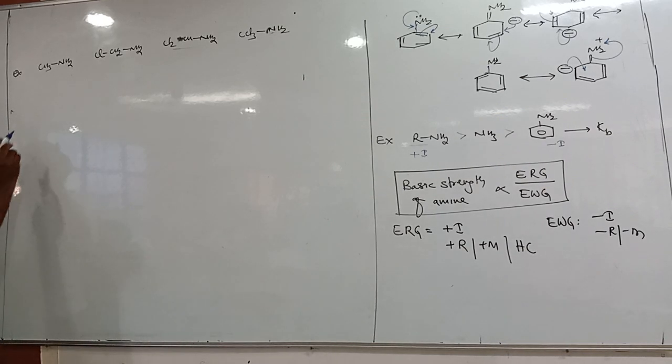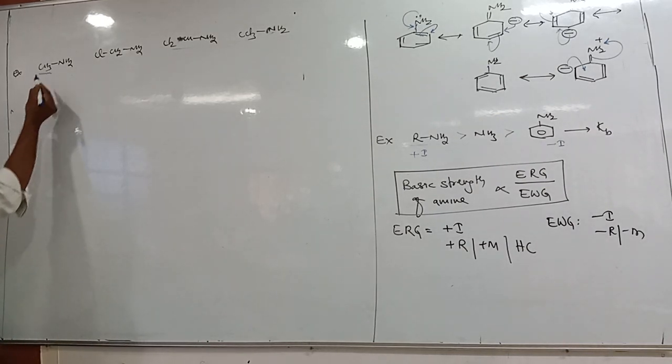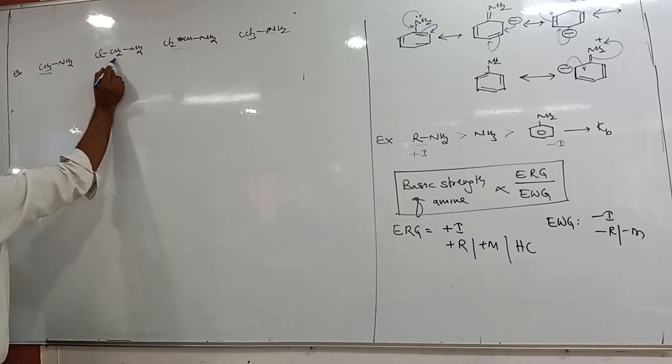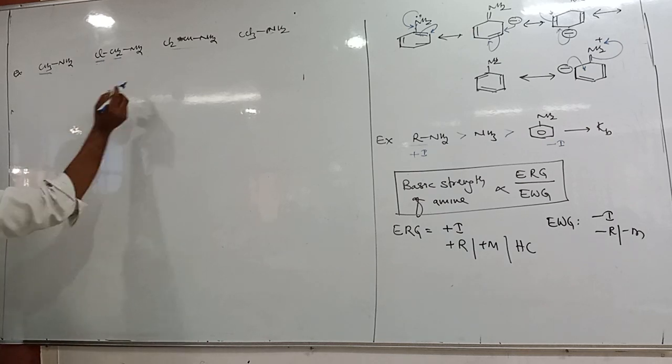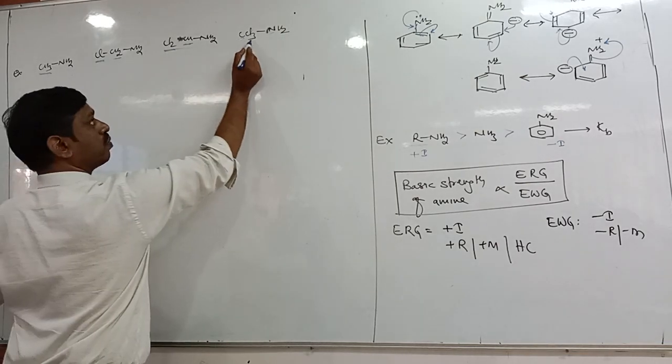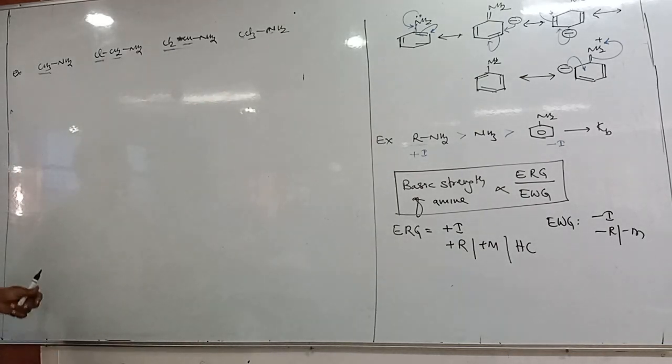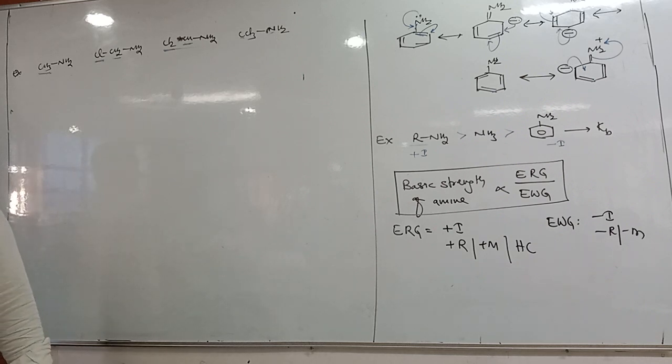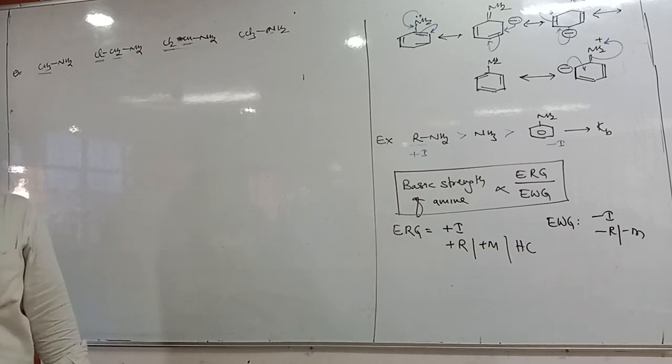So you need to remember, this is methyl, no? It is one carbon, but chlorine is there. Here is one carbon, two chlorine is there. Here one carbon, three chlorine is there. Then chlorine is whether electron withdrawing or releasing? So chlorine is an electron withdrawing group, that is a minus I group. All the halogens are minus I groups.